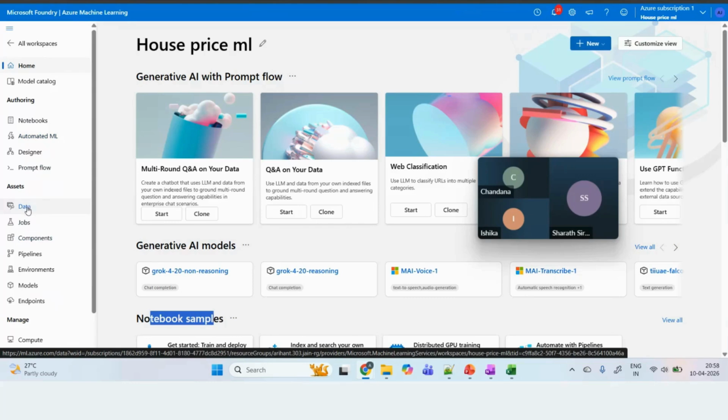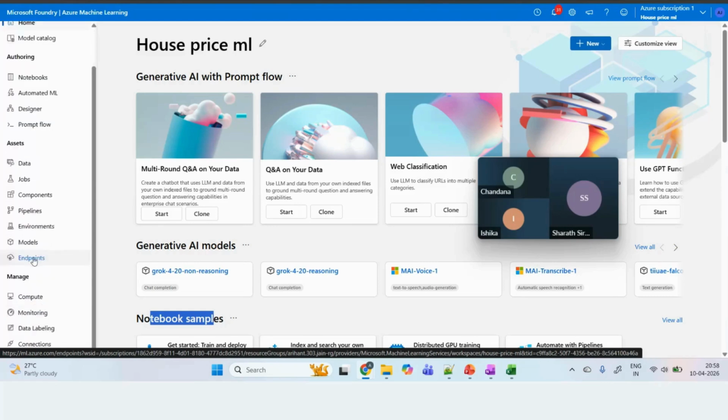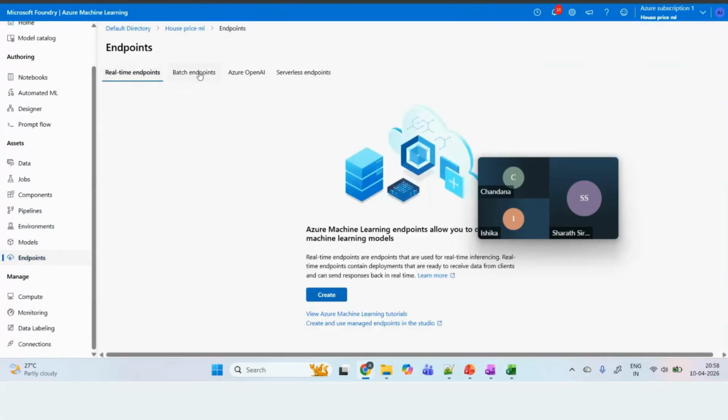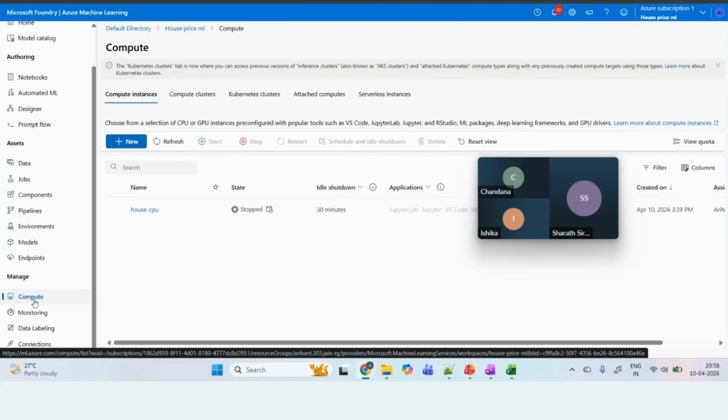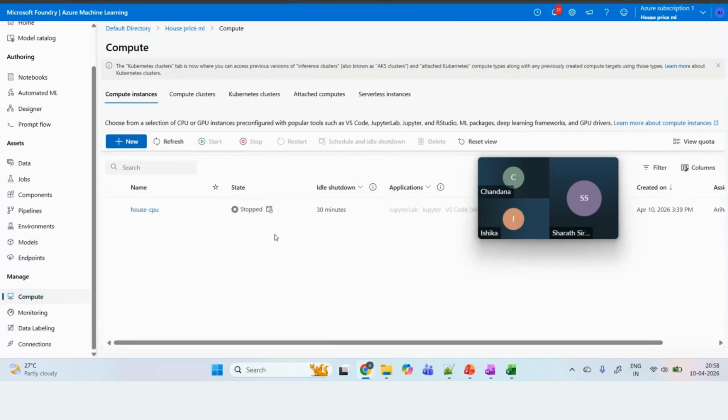And if you want to upload any data, for that we use Data. If you want to create an end-to-end pipeline, for that we use Pipelines, and then Environments. And this Endpoints, if you remember, I was talking about two things: real-time endpoints and batch endpoints. So these are those endpoints. And Compute, just like I was saying, you have to create the compute, which will have the CPU or GPU, whatever you want to use.